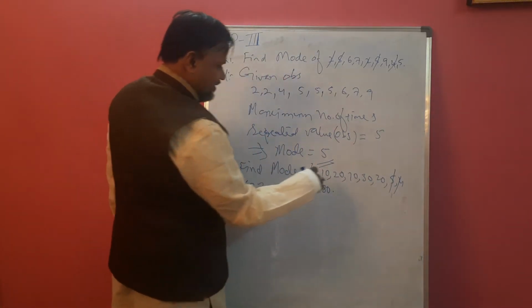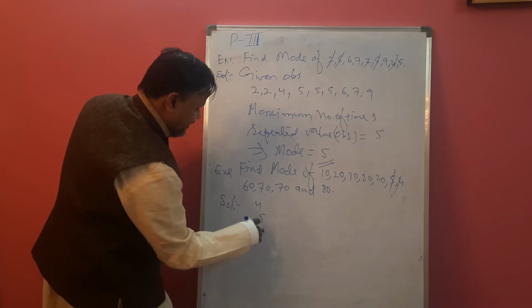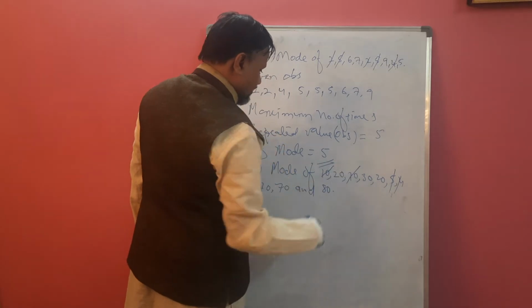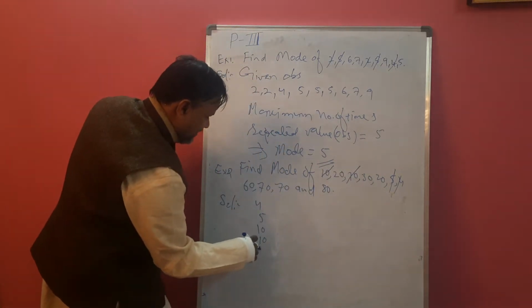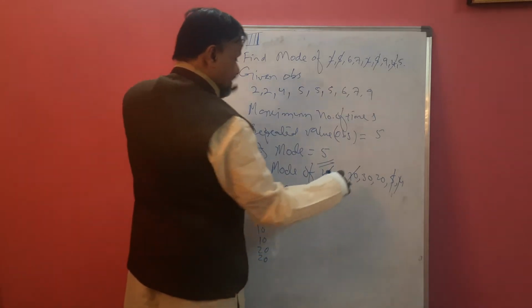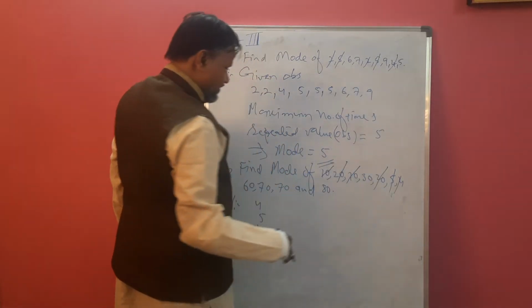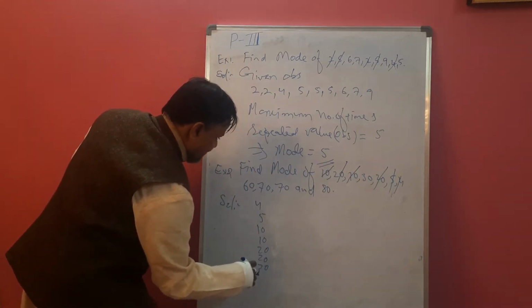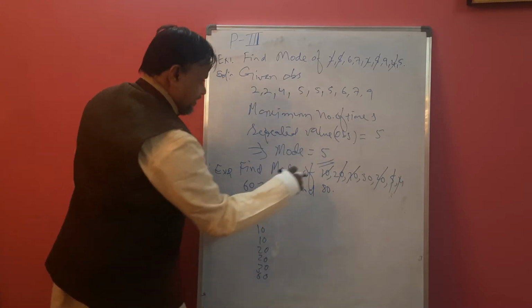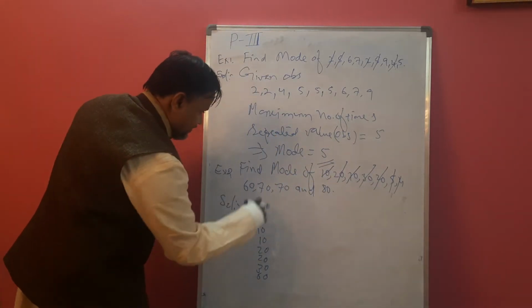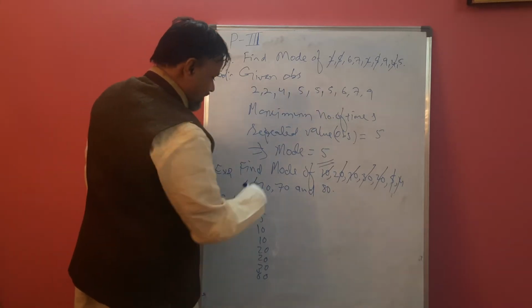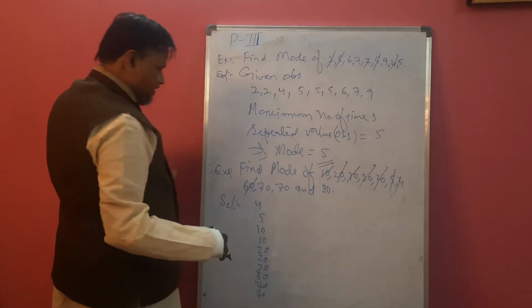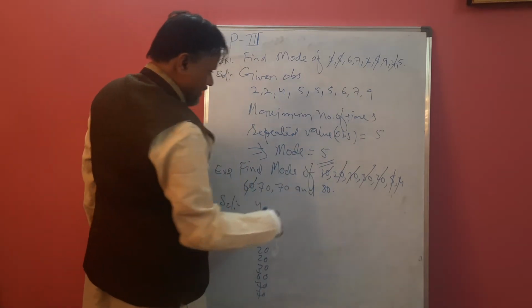Which numbers are there again? 10, 10. Here 10, this one 10 gone. 20, 20, 2 times. 30 one time. 60 one time. 70 2 times. I am writing here 70, 70 and 80.